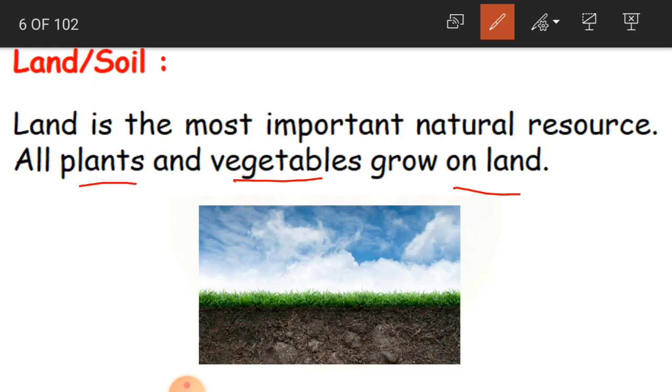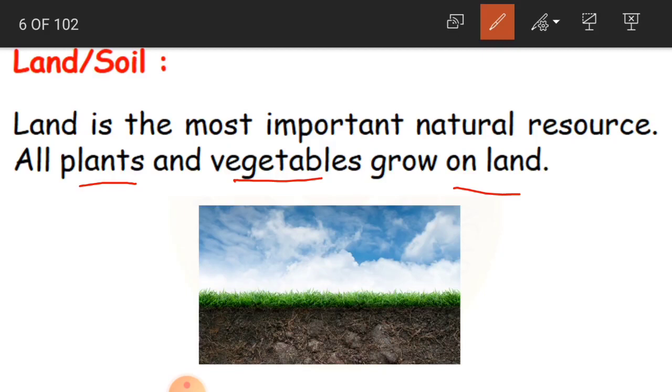Because of those medicinal plants, we are able to get medicines. They are also shelters for the wildlife. Wild animals, where do they live, children? They live in forests.